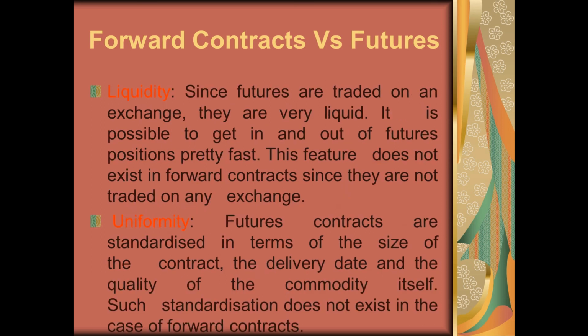Liquidity in case of futures contracts is higher than forward contracts because they are exchange traded. So getting in and out of futures positions is very fast as compared to forward contracts. Uniformity: futures contracts are highly uniform because the terms and conditions are standardized by the exchange, as compared to forward contracts.